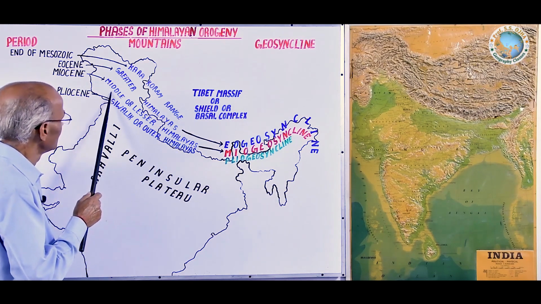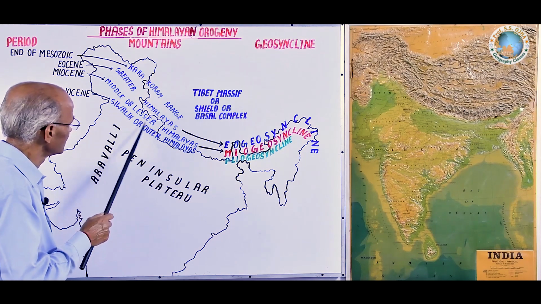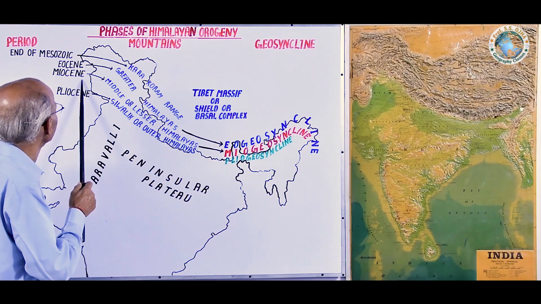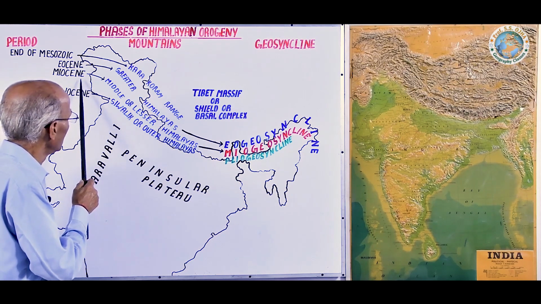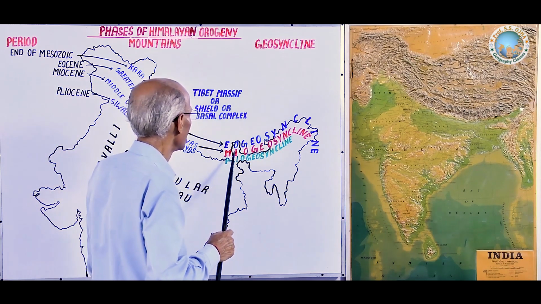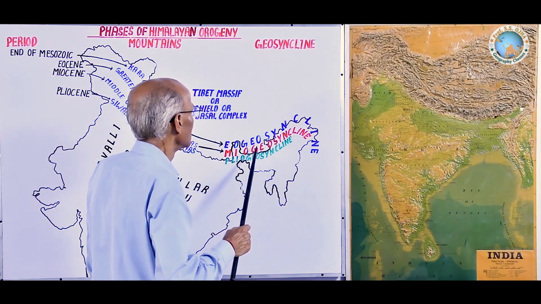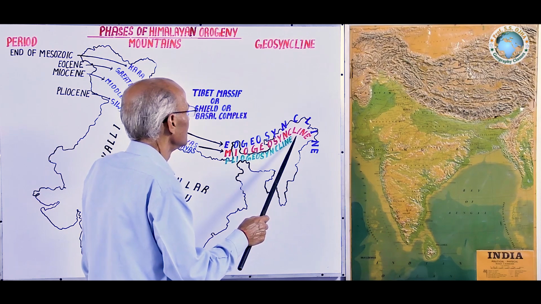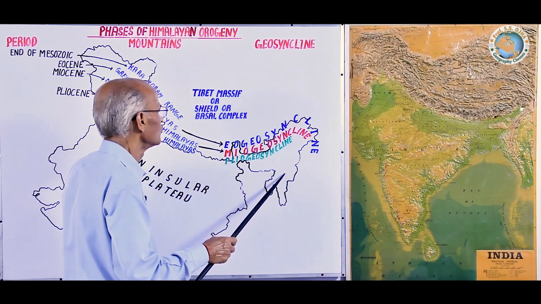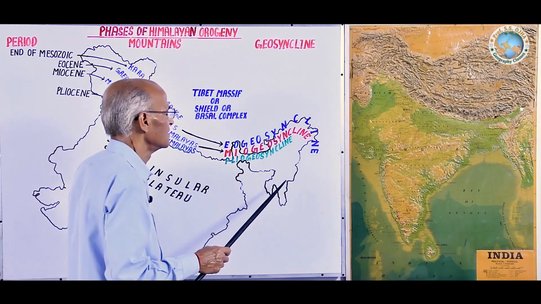Then Middle Himalayas came. Middle or Lesser Himalayas originated in Miocene period, and on the basis of Miocene, this geosyncline was called Myo-geosyncline. It also turned south parallel to the Eogeosyncline.